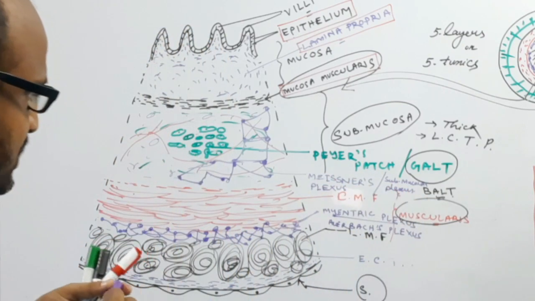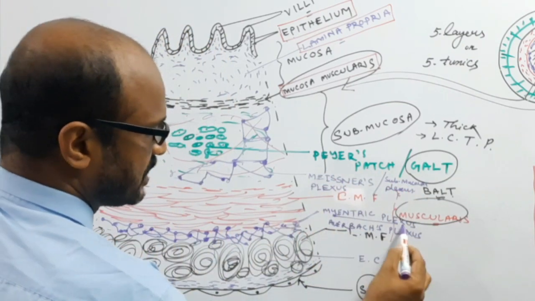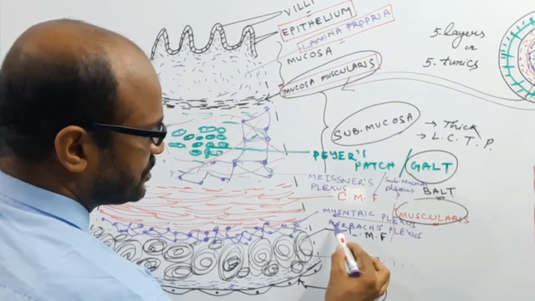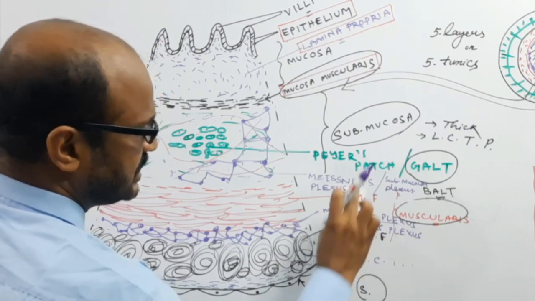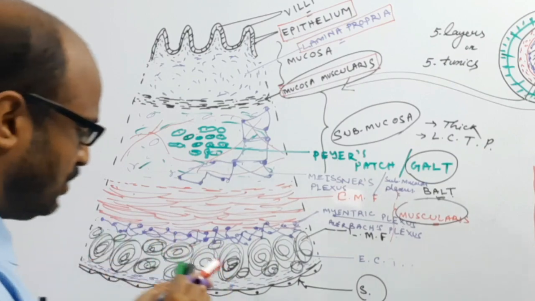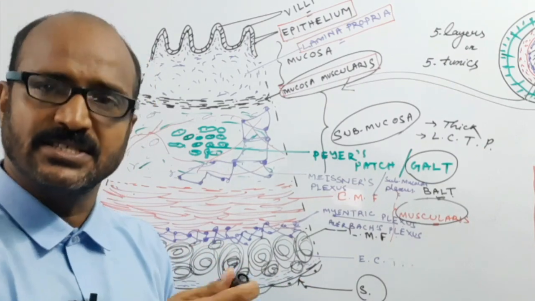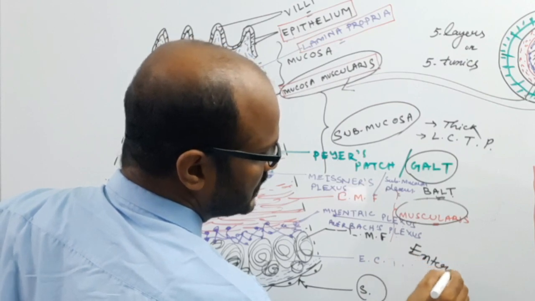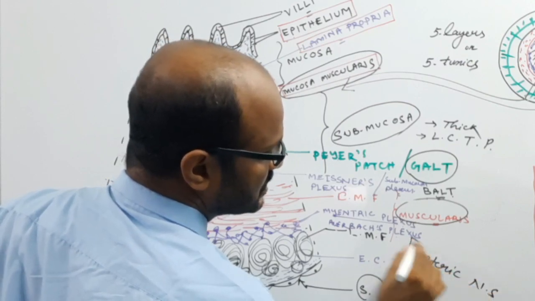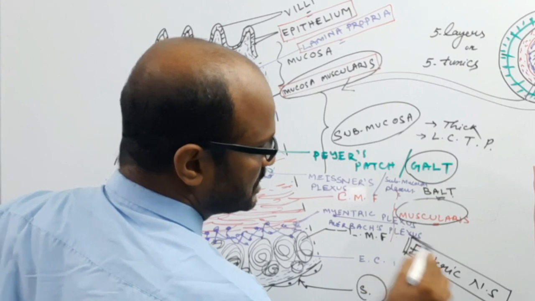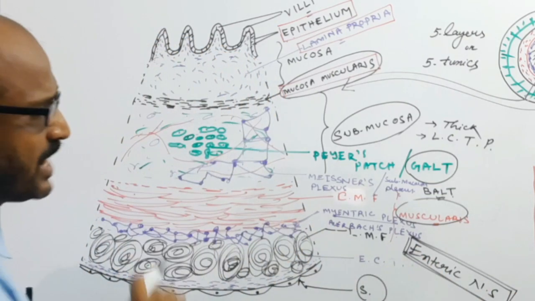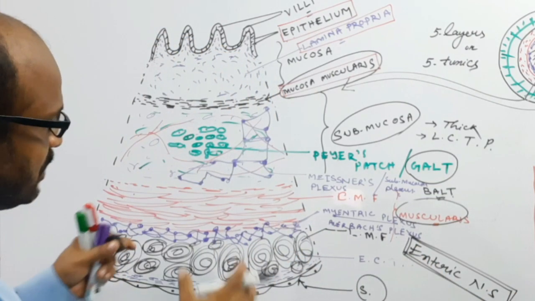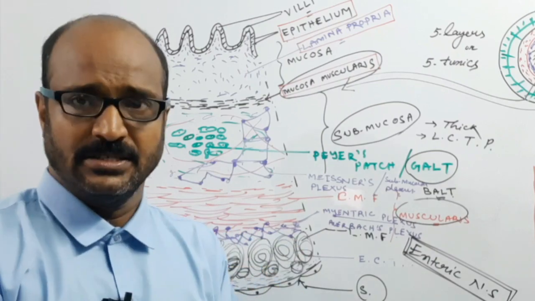So the Meissner plexus and the mesenteric plexus, also known as the Auerbach's plexus, these two are part of the enteric nervous system. The enteric nervous system is the nervous system which supplies the alimentary canal to regulate the peristaltic movement.